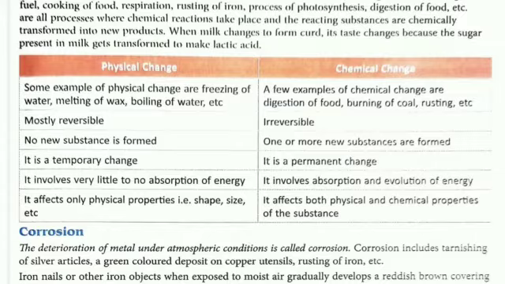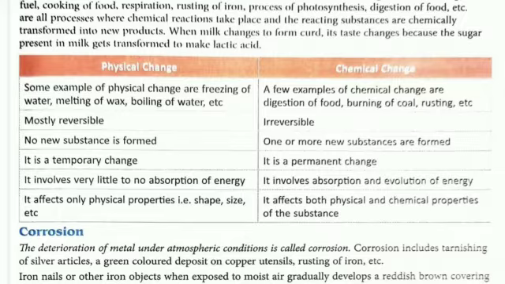It affects only physical properties. In physical change, shape and size change. Means boiling of water, so water can change into gas. Freezing of water, water can change into ice. So shape can change, size can change, state can change. But in chemical changes, it affects both physical and chemical properties of the substance. Means it is permanent and it changes both physical and chemical properties of the substance.